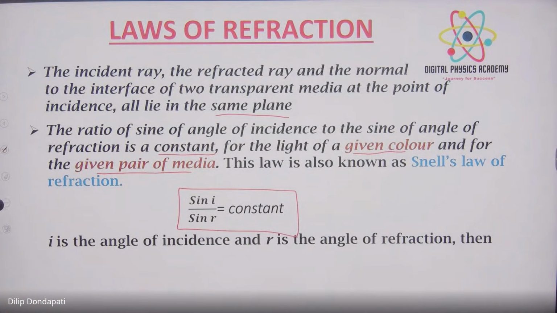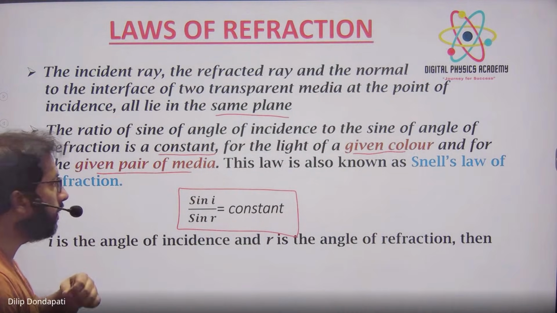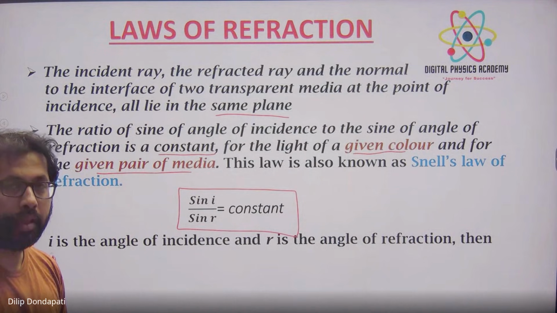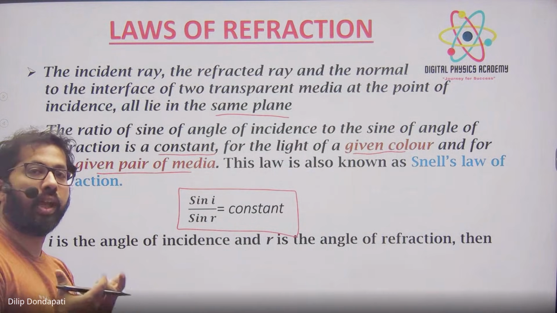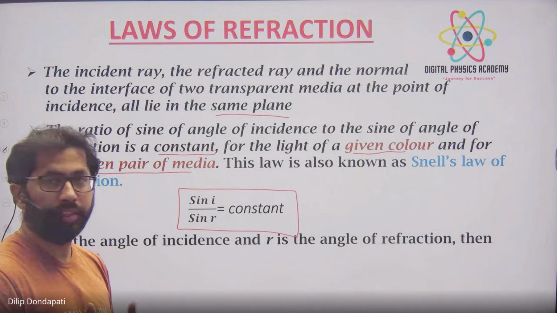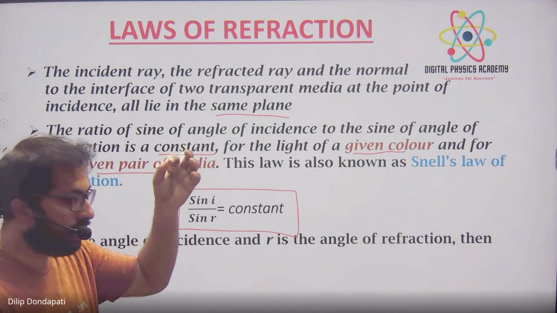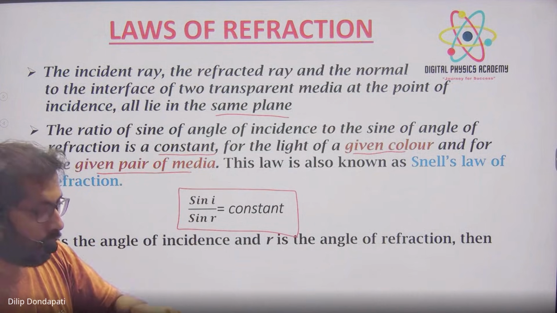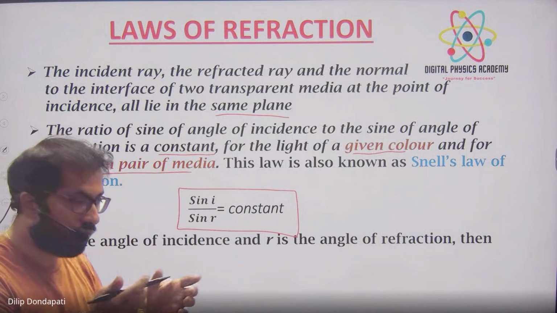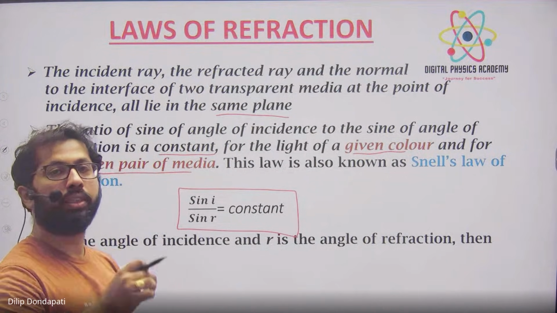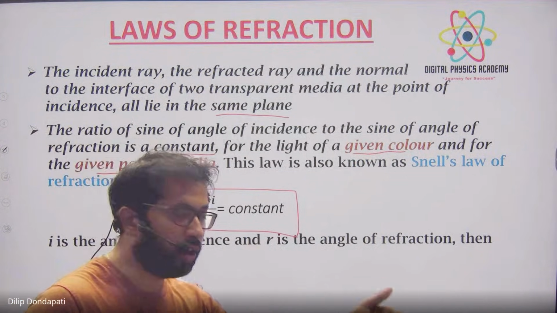So see, when light enters from one medium to another medium, it bends. In olden days, scientists wanted to calculate how much it bends. Suppose I incident light on the interface at 60 degrees, what exact angle will it have after entering? Before doing the experiment, you have to know how much angle it will bend, and then prove it experimentally.